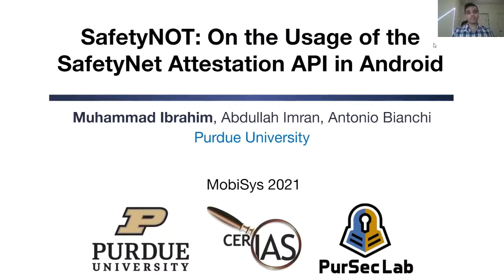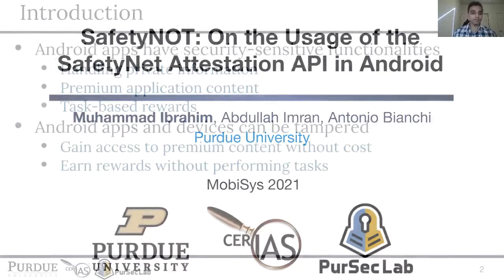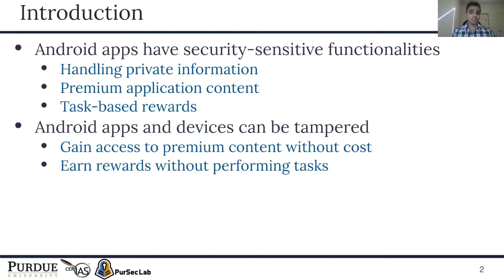Today I'll be presenting SafetyNOT on the usage of SafetyNet Attestation API. So many Android applications provide security sensitive functionalities like handling private information or providing paid content to their users. But Android apps and devices can be tampered by attackers who can access the private information or gain access to premium content without paying any cost.